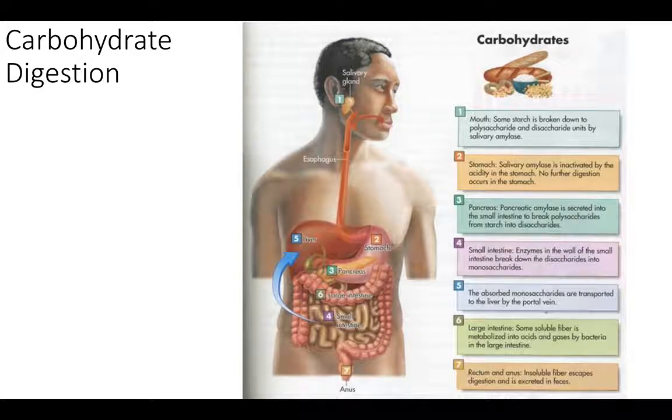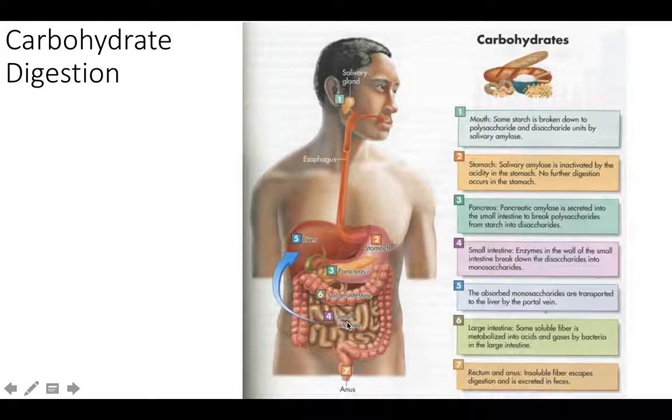Then the food gets chewed and swallowed. It moves eventually to the stomach, and carbohydrates aren't broken down in the stomach, so it basically just keeps going. When it arrives at the small intestine, the pancreas is going to release pancreatic amylase and break apart the starch into disaccharides. So now we have sugars that are 2 sugars long. There's the pancreas, and we have the small intestine.